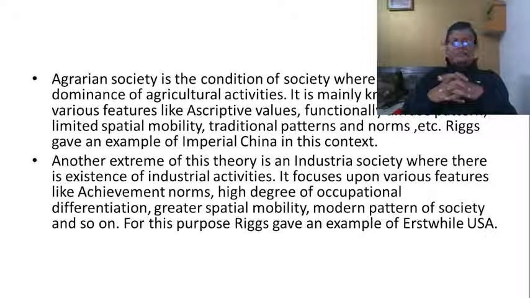The values which are imposed from above, what we call ascriptive values. Followers will have to follow them. That is what we say, the traditional authority of Max Weber also. The traditional authority of Max Weber can be similar to the ascriptive values of agraria of Riggs, wherein people cannot dare violate those values.